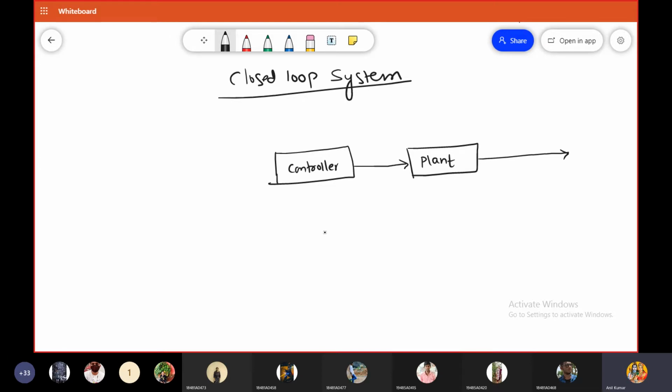When these two blocks are converted into a closed loop control system, you provide a feedback connection. All of you please look at this one. This is an error detector circuit. If you provide the feedback connection between these two, these are the feedback path elements.